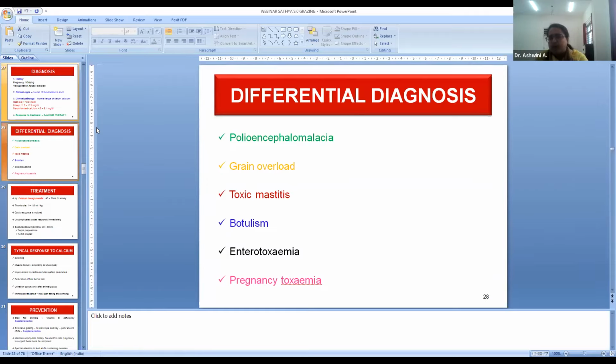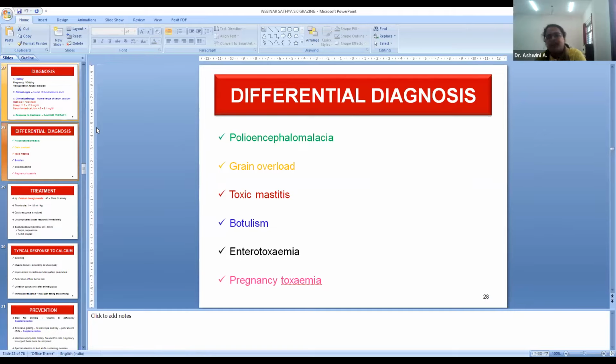And then grain overload, that is acute ruminal acidosis. Here, what we see in history is ingestion of a highly fermentable carbohydrate diet. Recently, within the past 24 hours, they have been ingested. And while the animal is presented to us, there will be acute distension of the rumen. And when we ballot or do the succussion of the rumen, there will be a fluid splashing sound from the rumen.